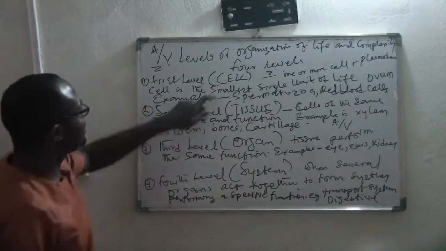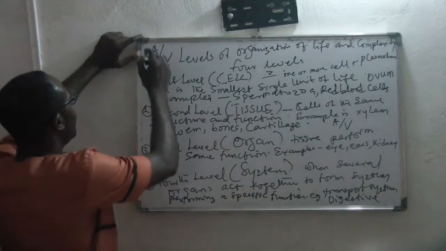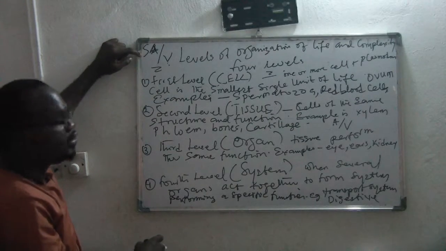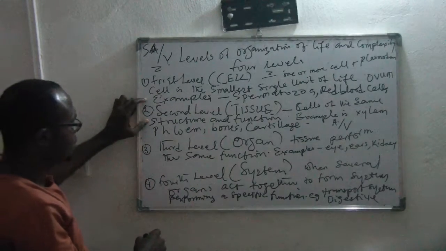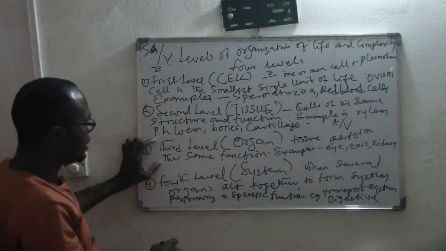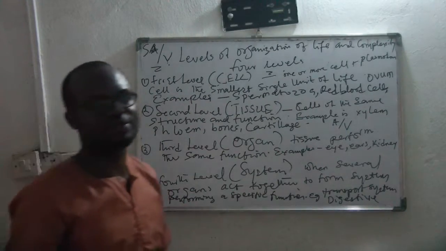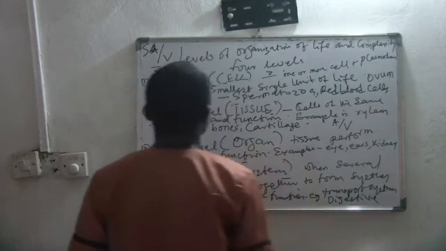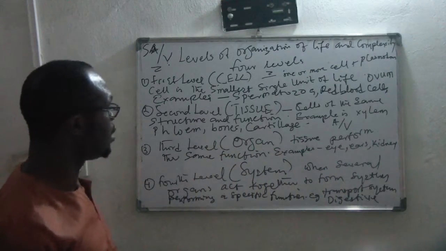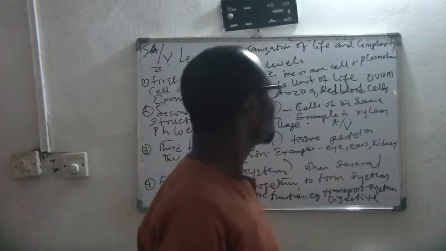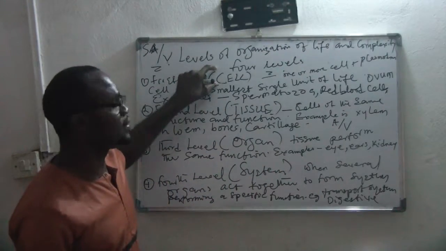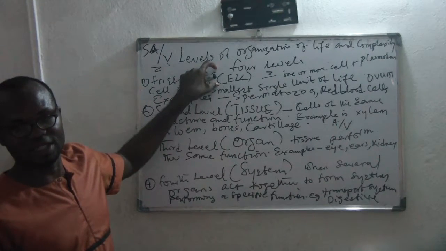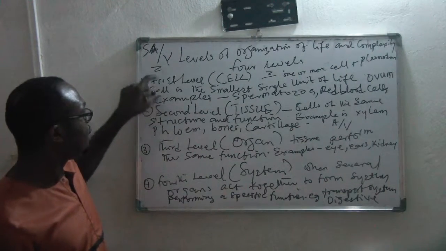So these are the levels of what? Organization. The cell has the highest surface area to what? Volume ratio. Followed by what? Tissues. Followed by what? Organs. And followed by what? System. So these are the four levels of organization of life. The cell, the tissue, the organ, and the what? System.